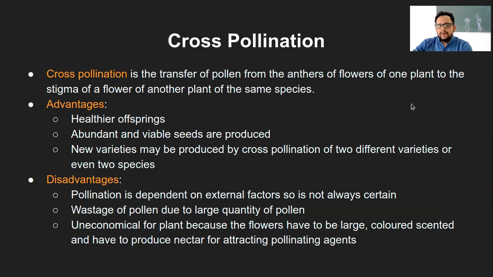So cross-pollination, we already know now, is the transfer of pollen grains from the anthers of a flower of one plant to the stigma of a flower of another plant, but of the same species. That means if it is mango pollen, it has to fall onto the stigma of another mango tree.